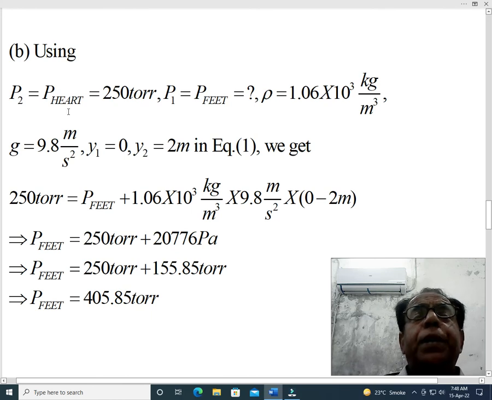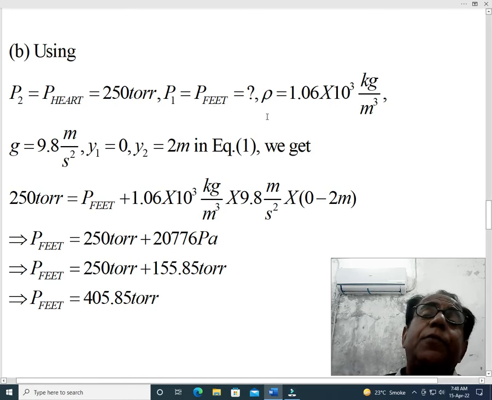P2 is equal to P hertz, where hertz is written as a subscript, equal to 250 torr, same as in our part A. Moreover, here P1 is not equal to P brain, rather P1 is equal to P feet, the blood pressure at the feet, which is to be found. We have to determine the value of P feet.